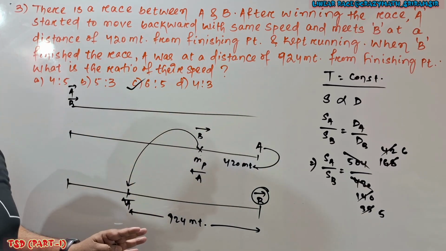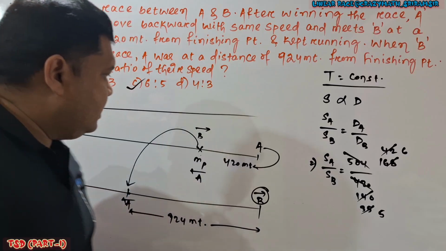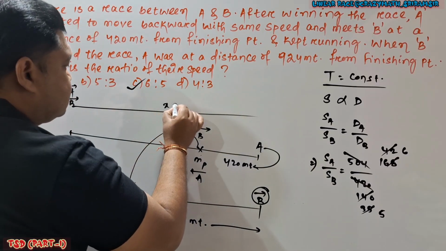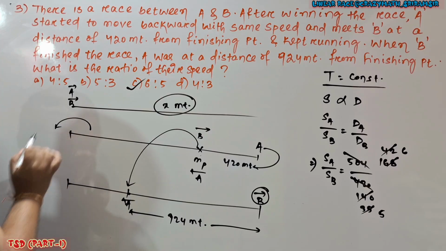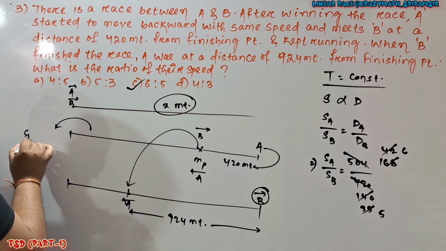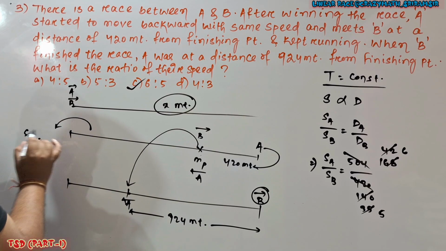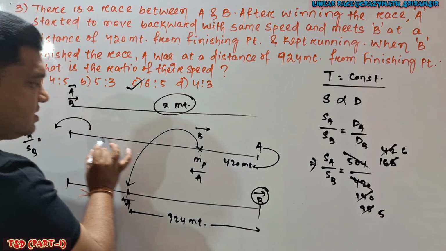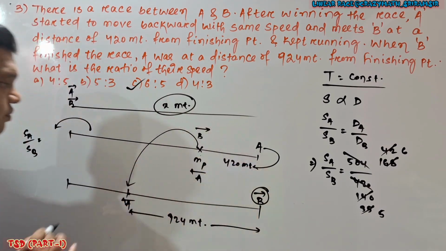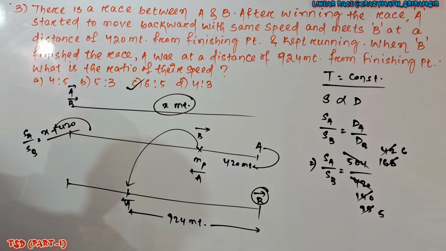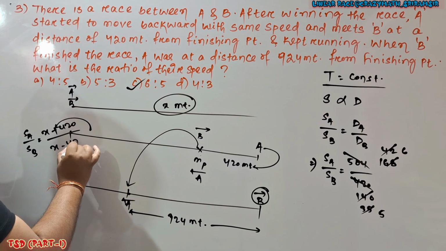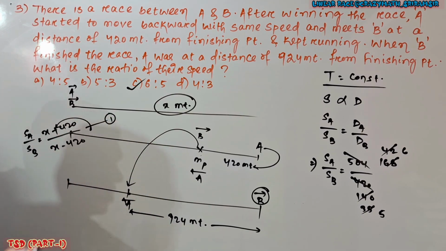This is one method. Now you can say, sir, if I consider track length as x meter and apply the formula here, at this stage I can write SA by SB equal to how much? A covers how much distance? Track length plus extra 420, so this is x plus 420. And B covers how much distance? x minus 420. Create the equation. This is equation number 1.